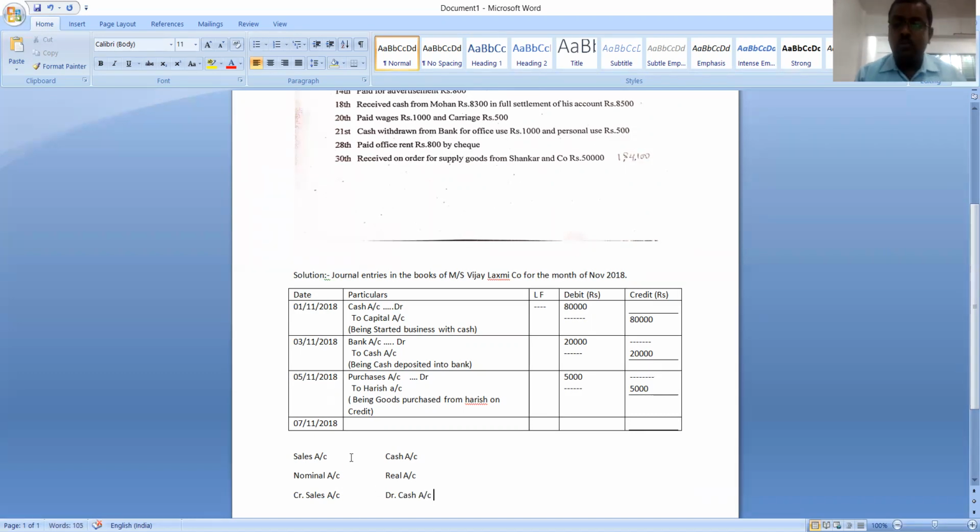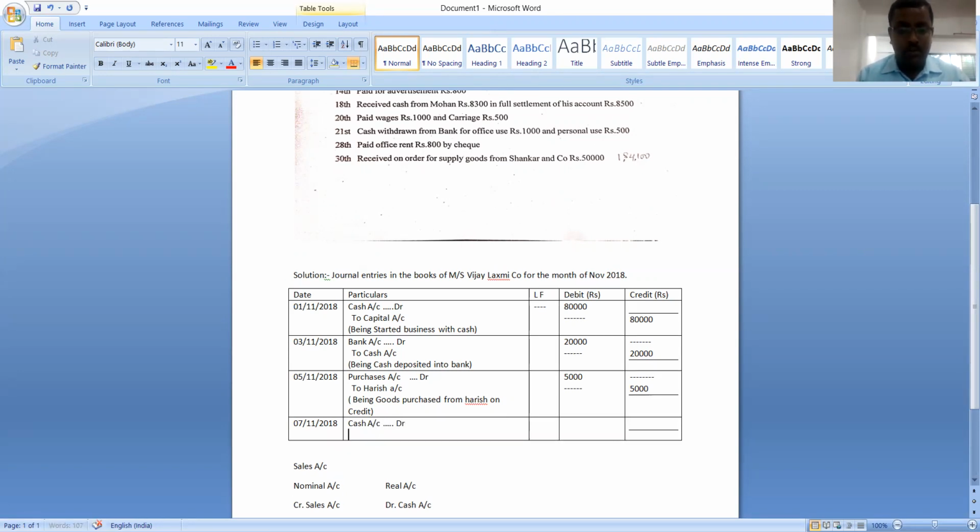So this is the groundwork we should do at the time of passing the journal entry. Don't write it somewhere, just process the transaction. Find out the two accounts, see which category they belong to, and later apply the rule. Here the two accounts are the cash account and the sales account. The cash account should be debited because cash is coming into the business. The sales account should be credited because sales are income to the business.